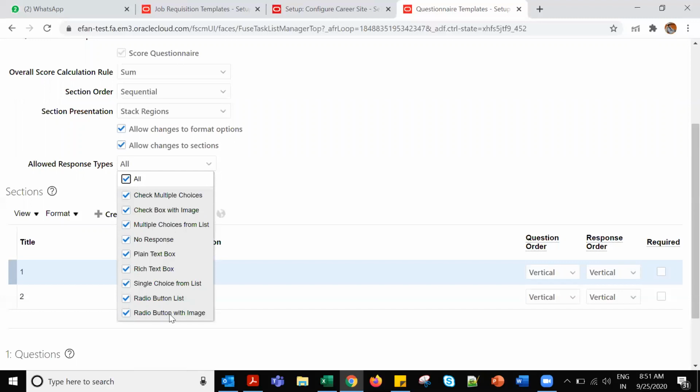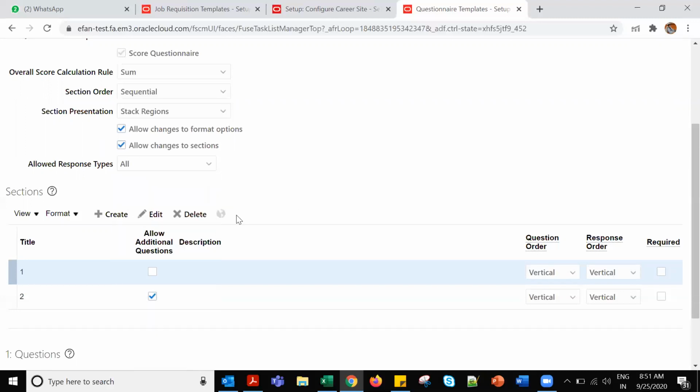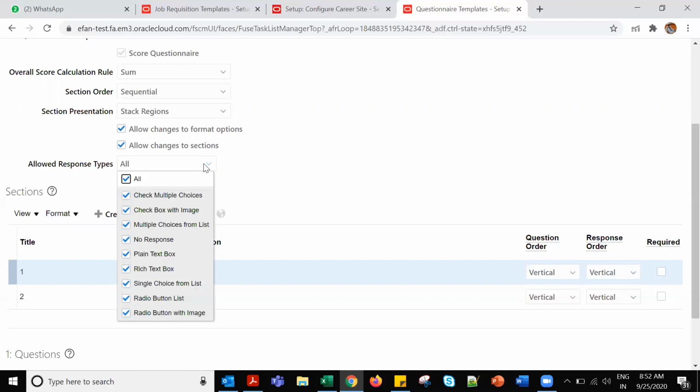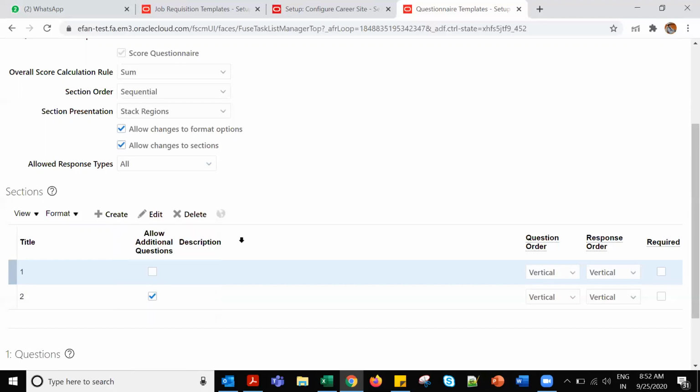If it's a face-to-face interview, then these are not needed, right? Yeah, for face to face, these are not needed. You can give no response in that case. Otherwise, if the interviewer is asking the candidate questions for record purposes, like how much experience you have, he will select based on this whether the candidate is good, better, or best. He can give the ratings. Better to keep all allowed response types.